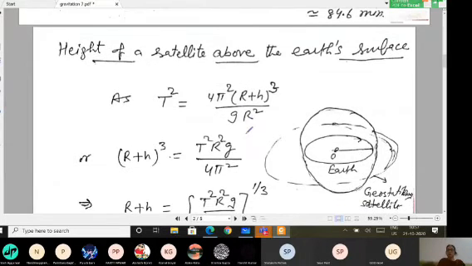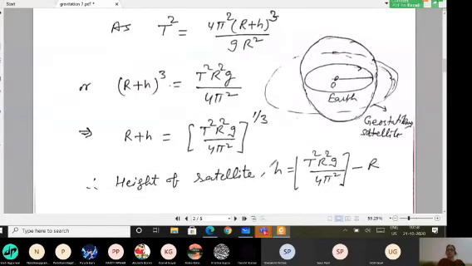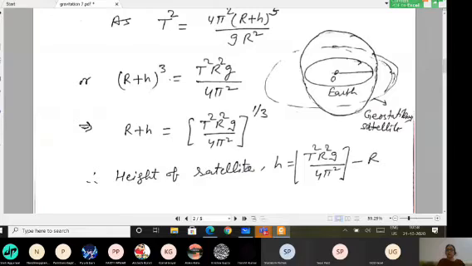Now you can rearrange this equation. On rearranging, you are getting (r plus h) whole cube equal to T square g capital R square divided by 4 pi square. Or you can write r plus h by taking this term to the power 1 by 3. So rearranging, I am getting the height of a satellite equal to (T square R square g divided by 4 pi square) power 1 by 3 minus r.